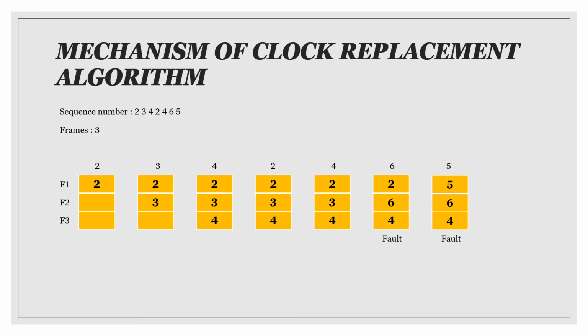Then the number 5 will be inserted into frame 1 due to the replacement of the number 2 with reference bit equal to 0. So this process is repeated: if a page is found with the reference bit equal to 0, it needs to go out, and it will follow the first in, first out condition.